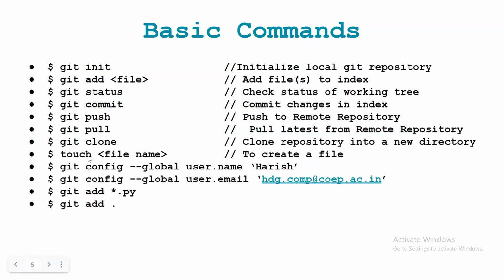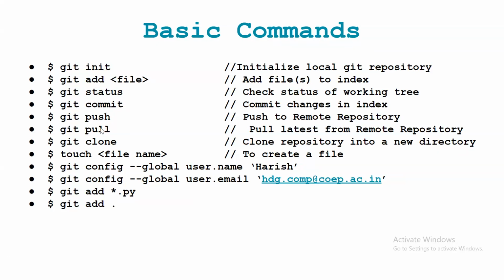This touch is to create a file. To initialize the local repository, we can use the first command, that is git init. Or suppose if you want to add any file to the index, you can use the add command. Then to check the status, and commit means suppose you have done some changes and you want to reflect these changes on the local repository, so you can use this command.